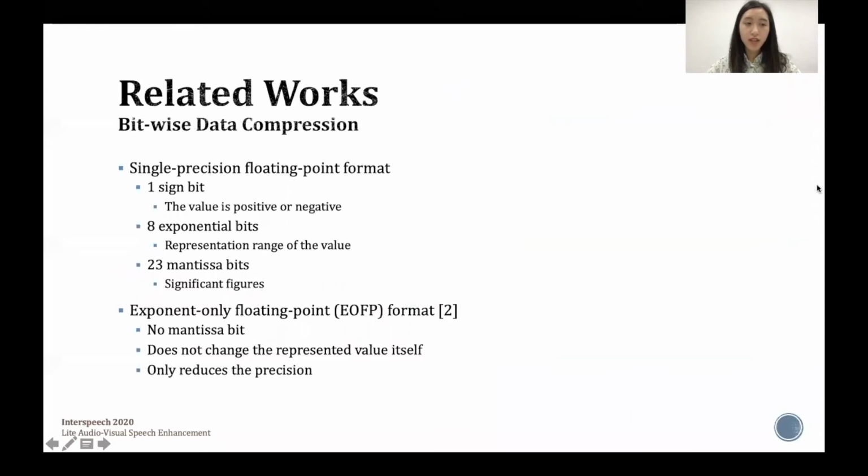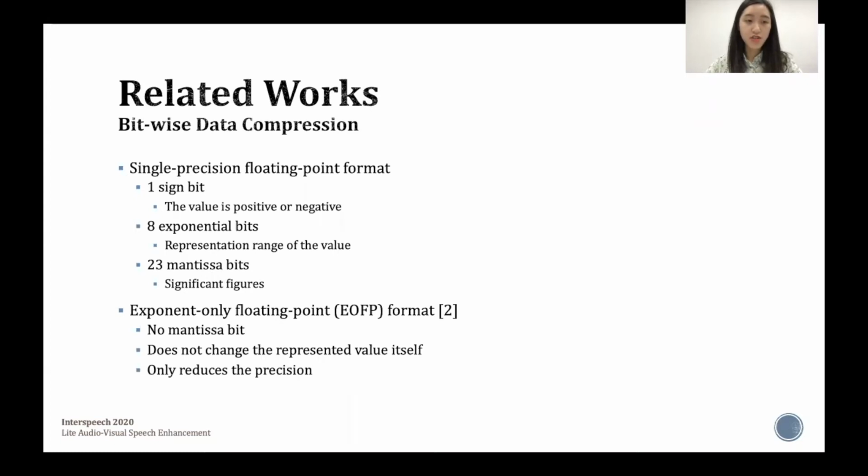In the LavSE system, a bitwise data compression technique is implemented. The single precision floating point format is a data format widely used to represent 32-bit floating point variables. The 32 bits consist of 1 sign bit, 8 exponential bits, and 23 mantissa bits. The sign bit indicates whether the value represented is positive or negative.